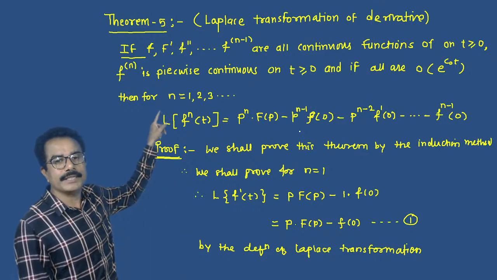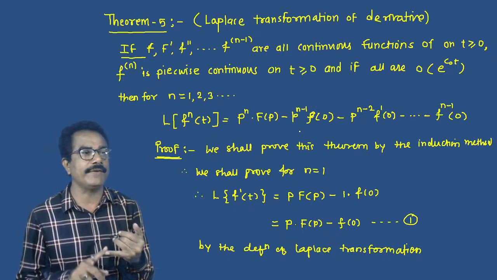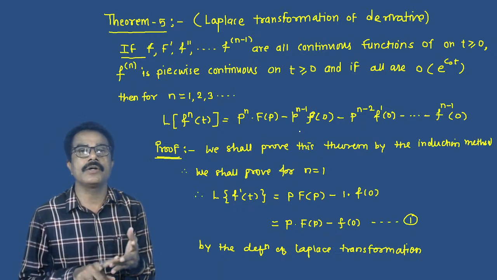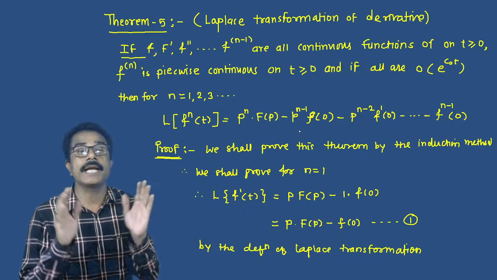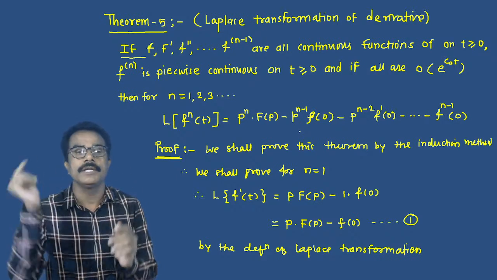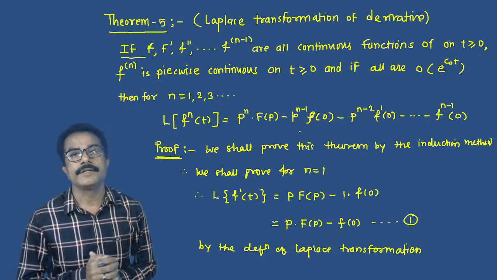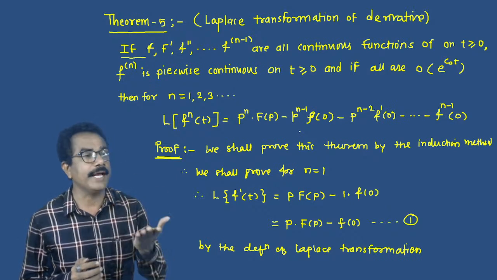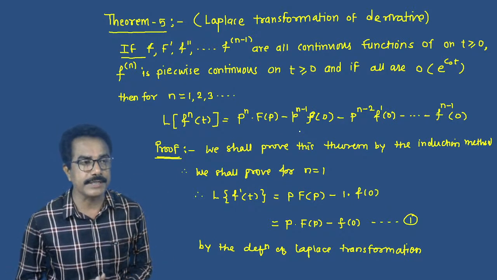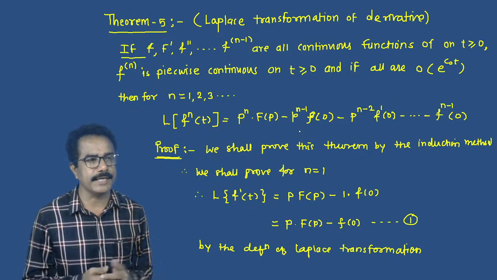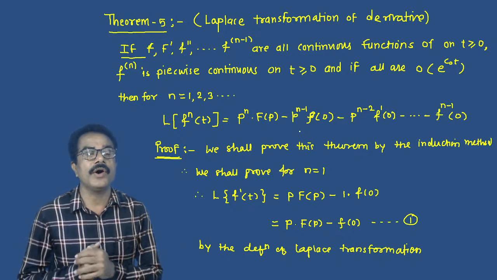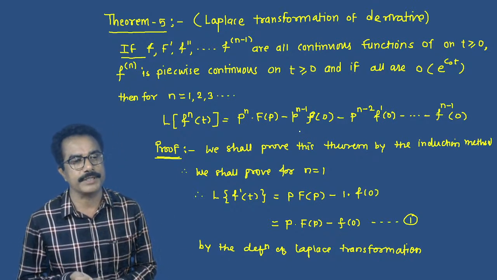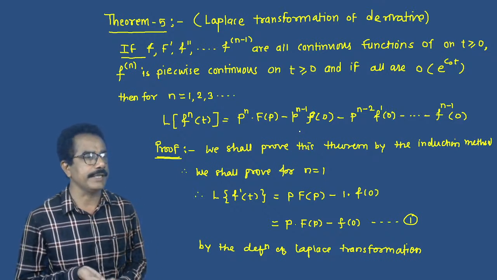But an important condition is given: f', f'', ..., f^(n-1) are continuous functions on t greater than or equal to 0, and f^(n) is piecewise continuous on t greater than 0, for all functions of exponential order e^(c0 t).